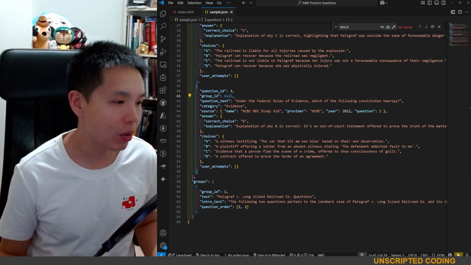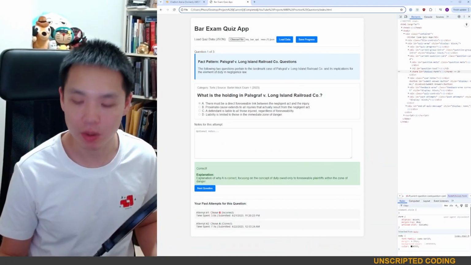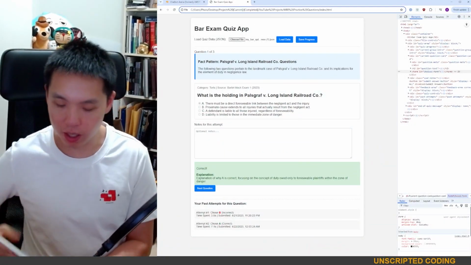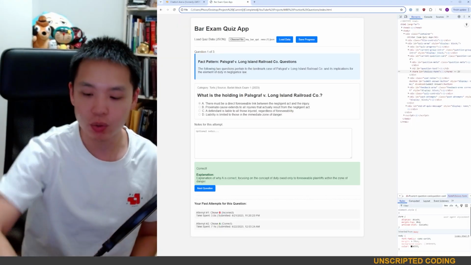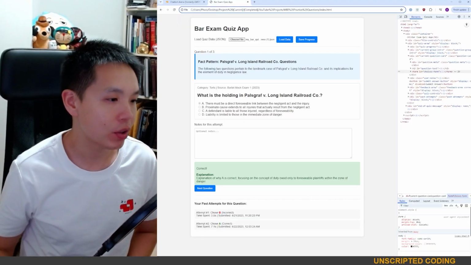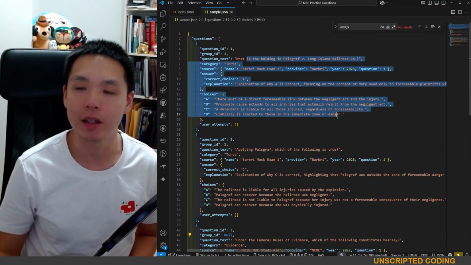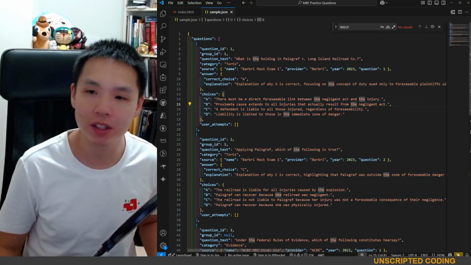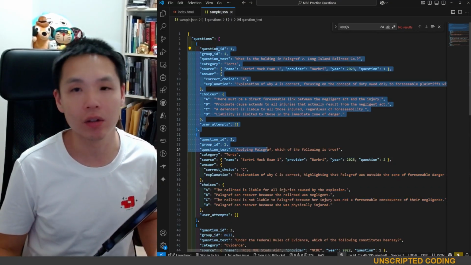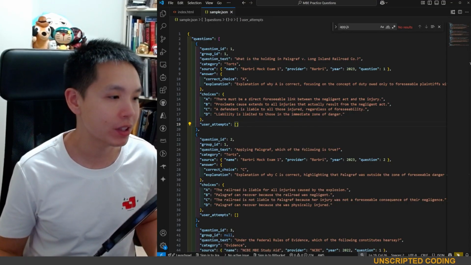Okay, so what did I do so far? How did I get here? Well, first of all, I fed this schema written down into Google Gemini, and I workshopped with it, and it created a few sample questions. These are not even legitimate questions, but it fleshed this out, and it also kind of helped me critique and add a few extra fields.